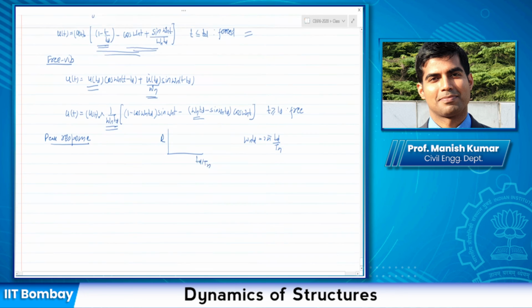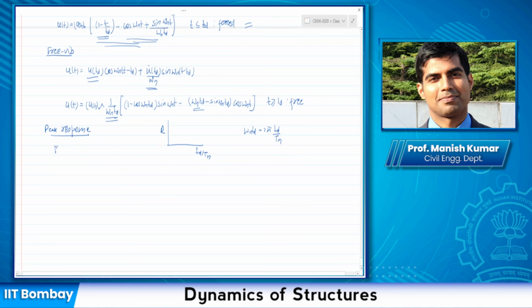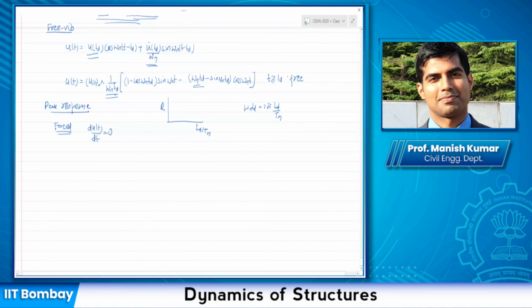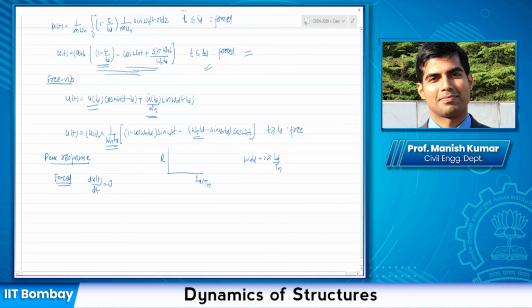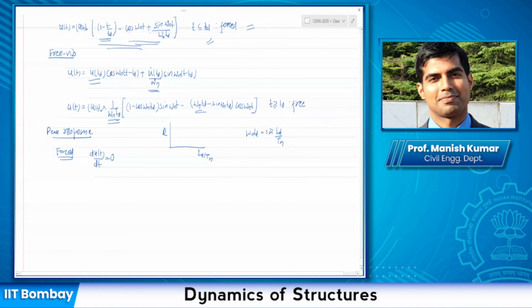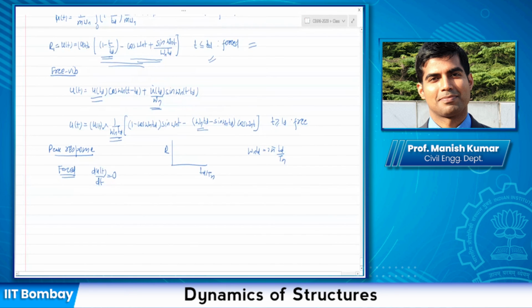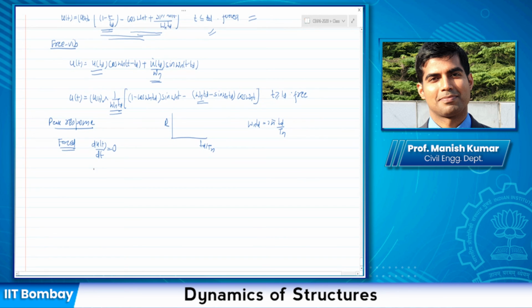So to find the maximum response for the forced phase, all you need to do is differentiate u(t) by td and equate it to 0. It would be easier if you just differentiate the whole thing, u by UST naught, and equate it to 0.